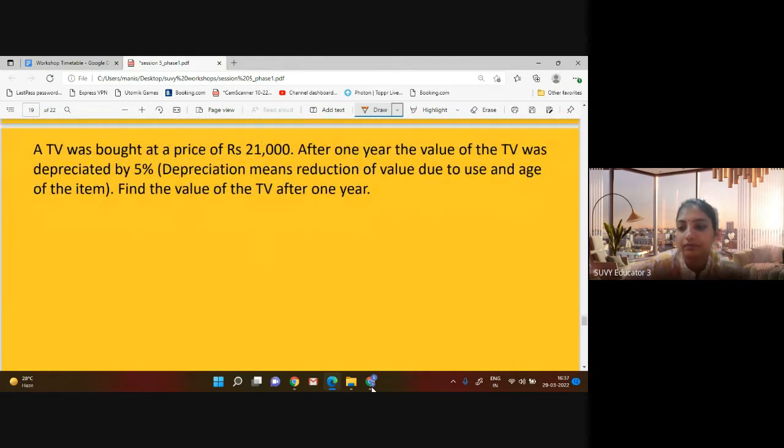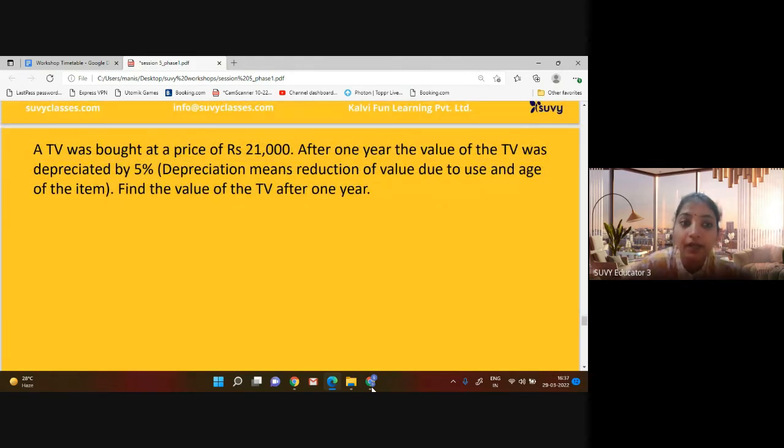Next question, important question. A TV was bought at a price of rupees 21,000. After 1 year, the TV was depreciated. Do you remember what depreciation means? So depreciation means reduction of value due to use and age of the item.